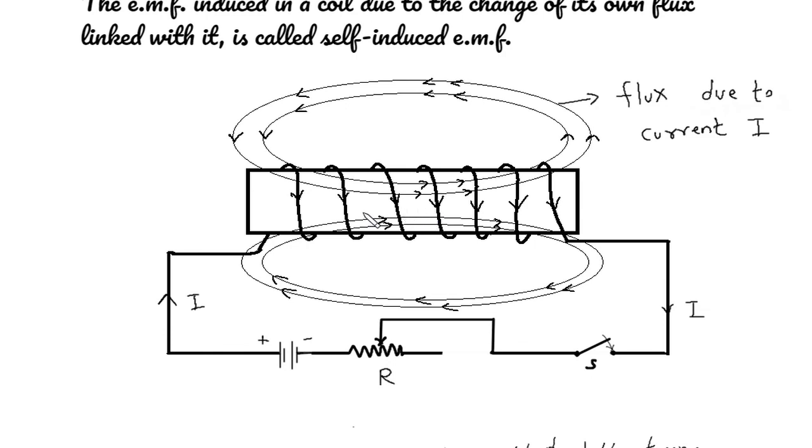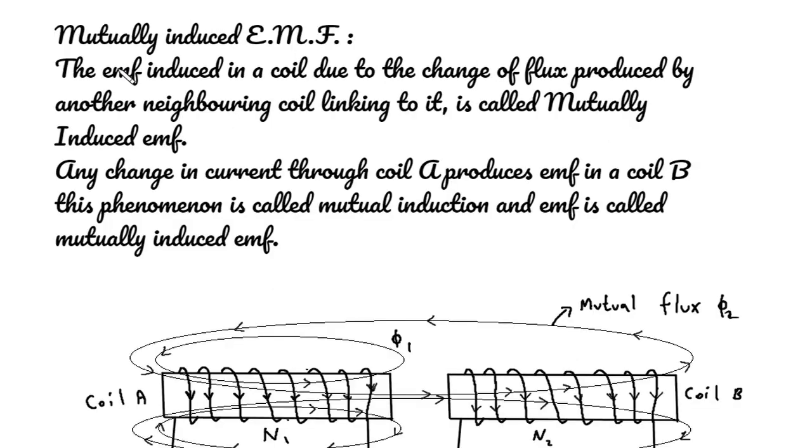Hence, according to Faraday's law, due to the rate of change of flux linkage, there will be an induced EMF in the coil. So, without physically moving the coil or flux, there will be an induced EMF in a coil. The phenomenon is called self-induction. The EMF induced in a coil due to the change of its own flux linked with it is called self-induced EMF. The direction of such induced EMF can be obtained by Lenz's law.